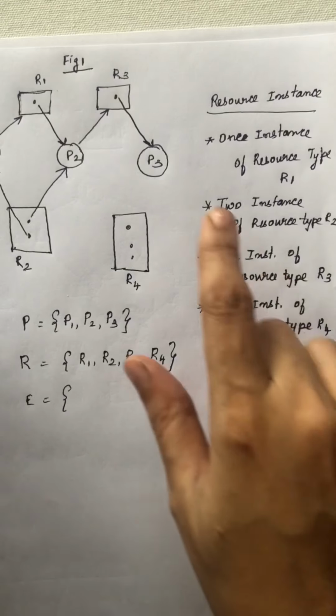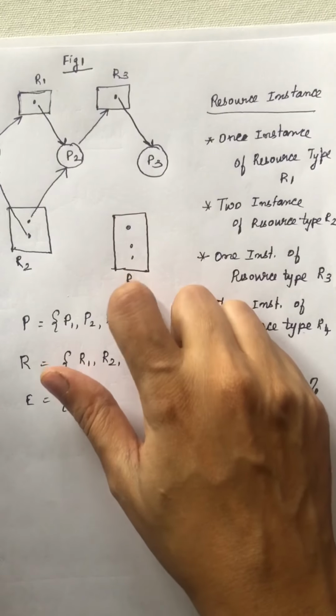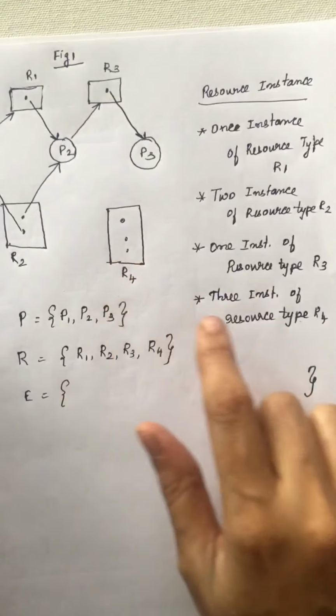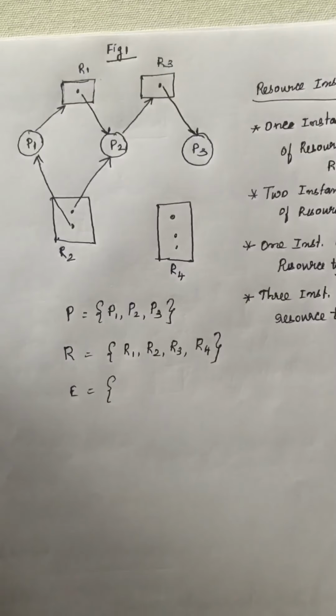So 1 instance of resource R3. And resource R4, we have 4 instances. So it is 3 instances of resource type R4. So now we will write the edges.